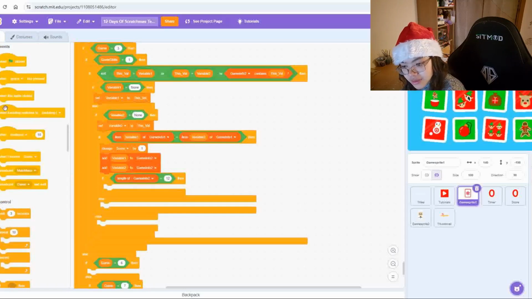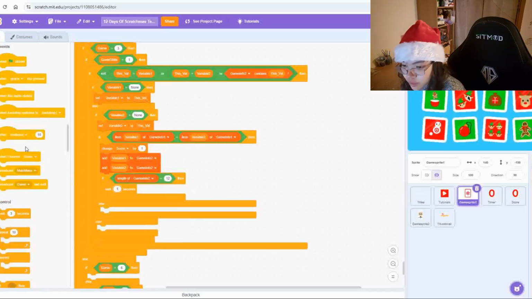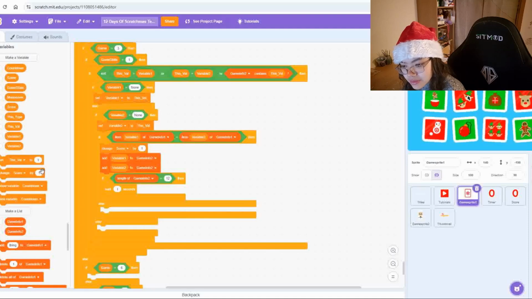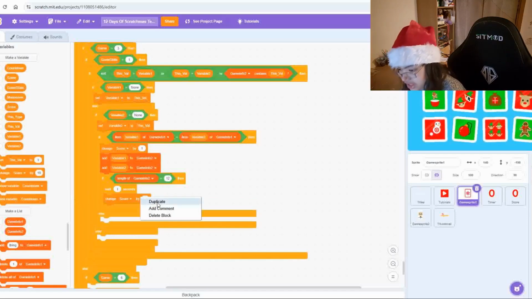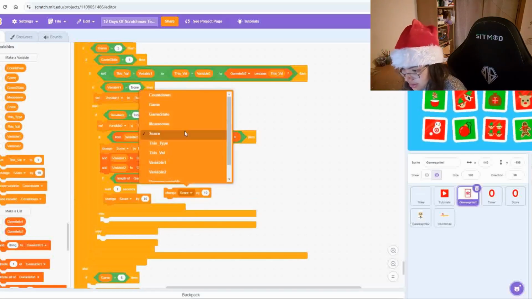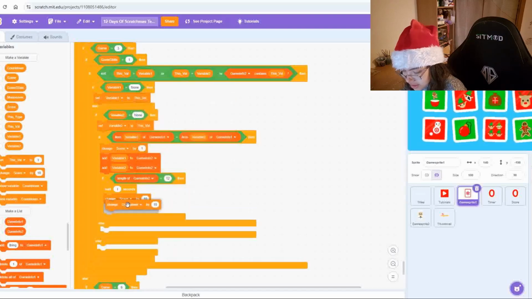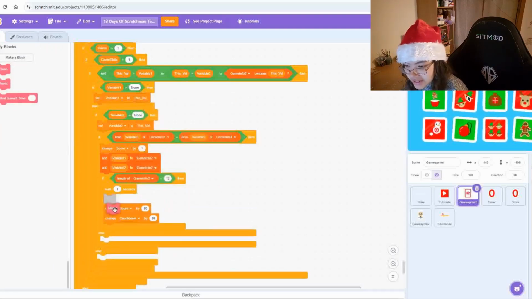We will wait 1 second, change score by 10, change countdown by 10, and then drag in the reset custom block.